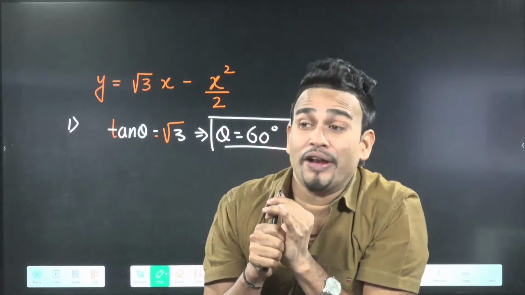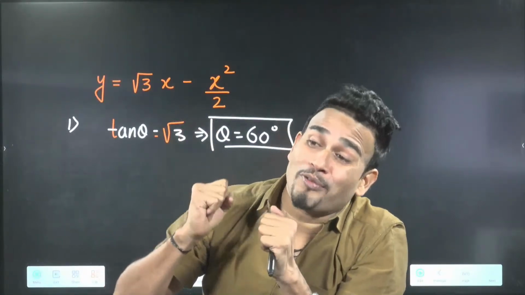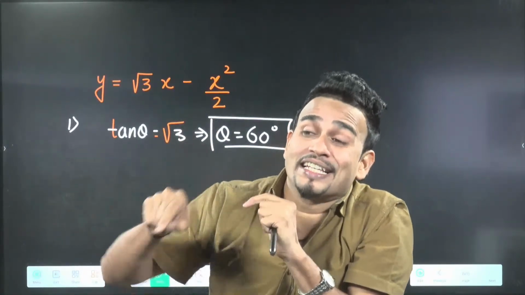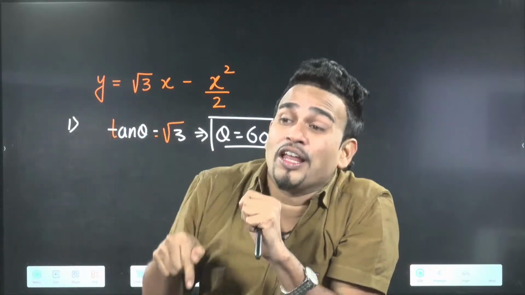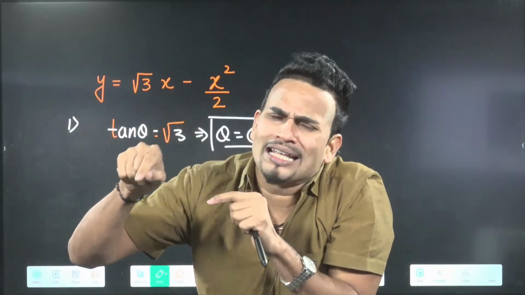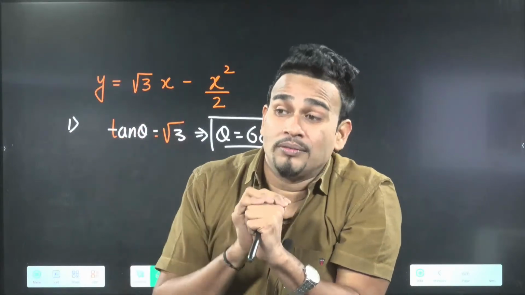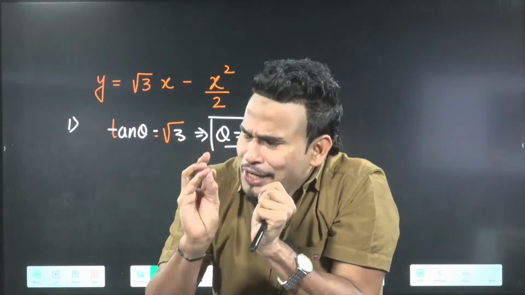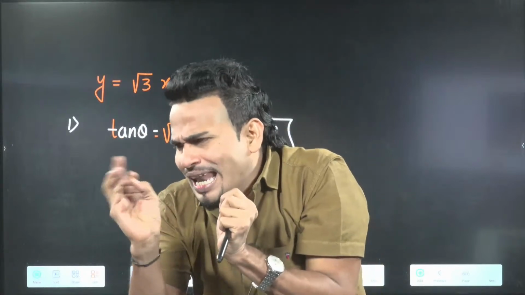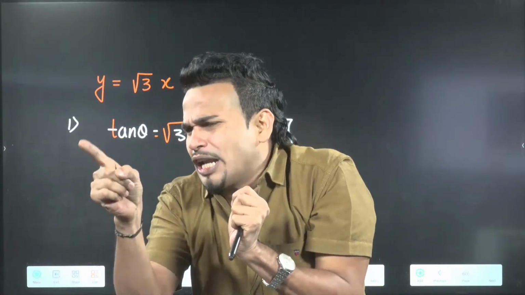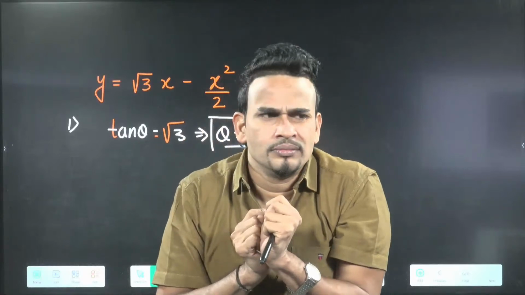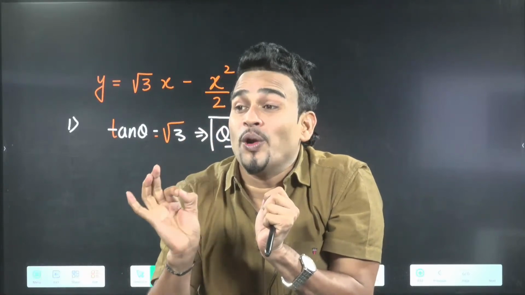You tell me range means what? Maximum horizontal distance. Range means the ball has landed on the ground. If the ball has landed on the ground, what will be the height of the ball? X coordinate will be equal to range when the ball lands on the ground. At that time, height will be 0.